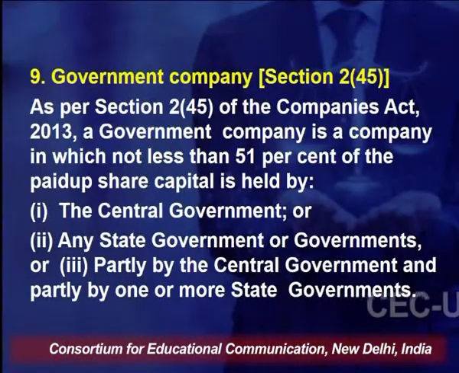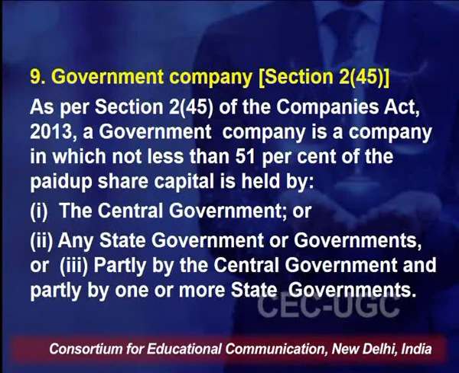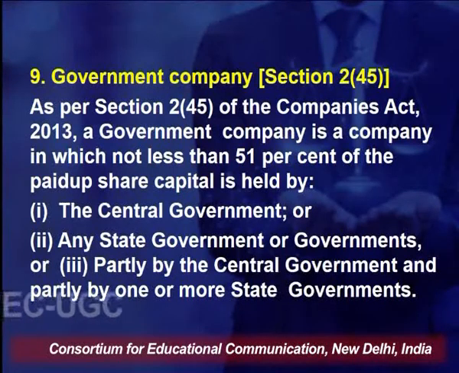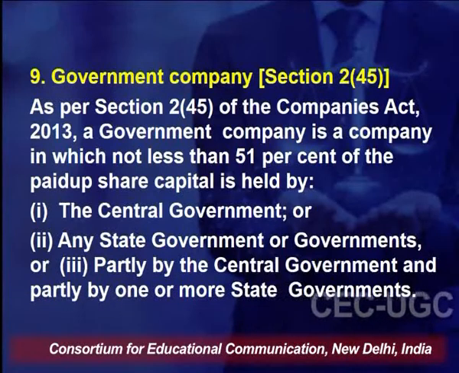Then after associate company, we come to the next type of company, and that is a government company. Government companies are defined in section 2 subsection 45 of the Companies Act. Now as per section 2 subsection 45 of the Companies Act, a government company is a company in which not less than 51% of the paid up share capital is held either by the central government or any state government or governments, or partly by the central government and partly by one or more state governments.